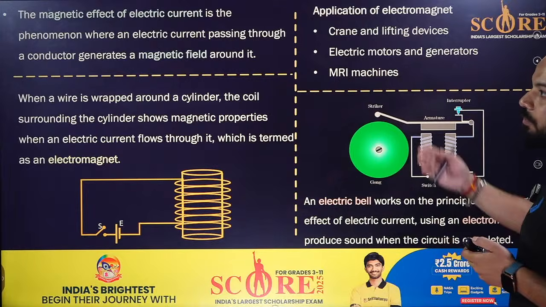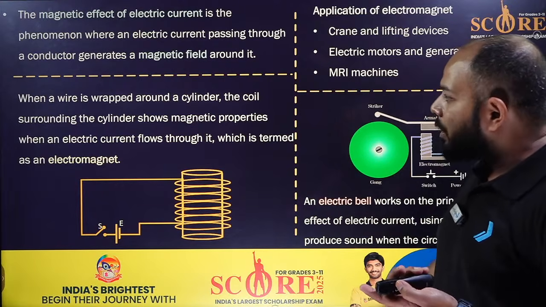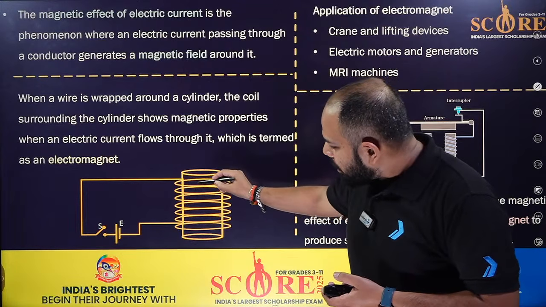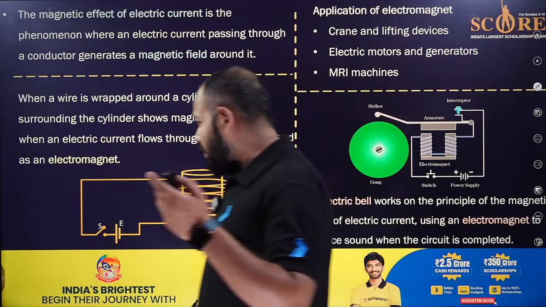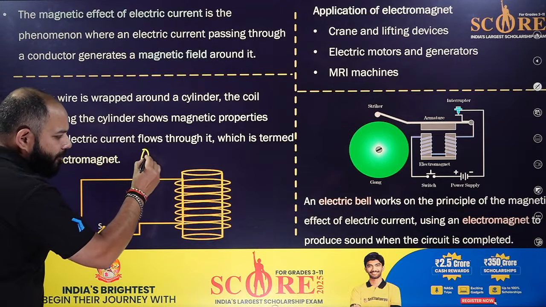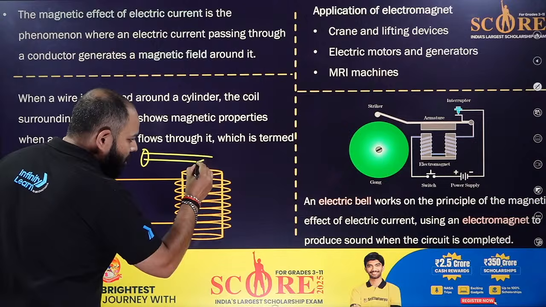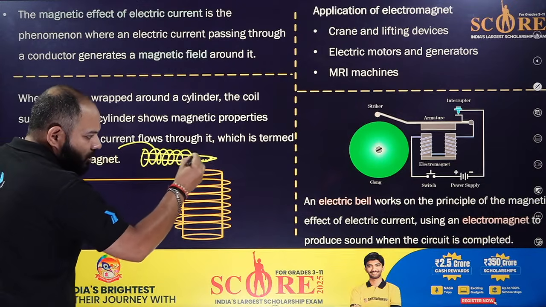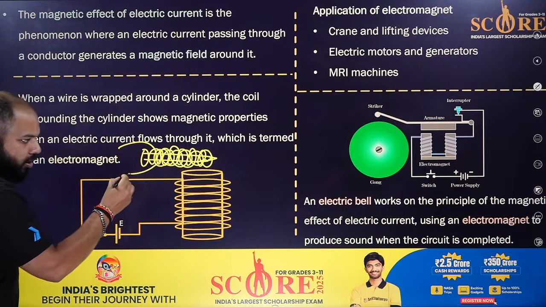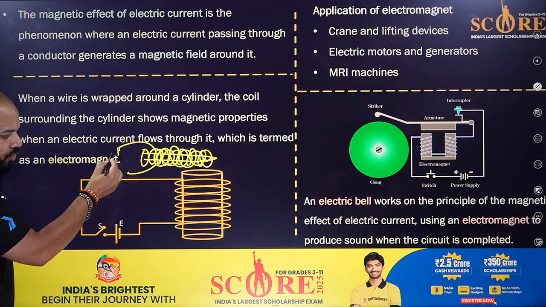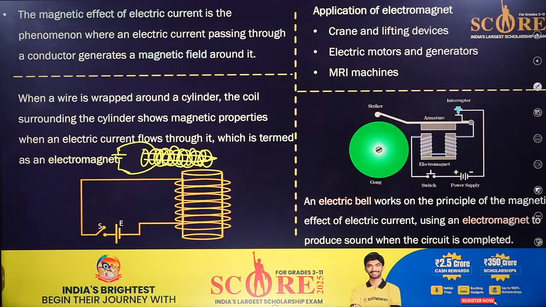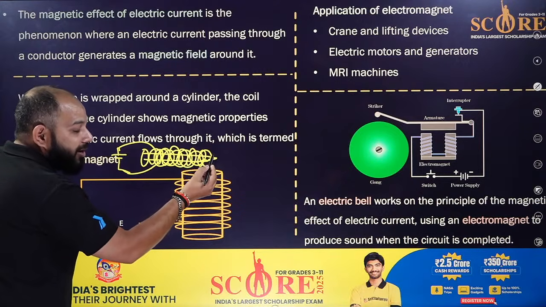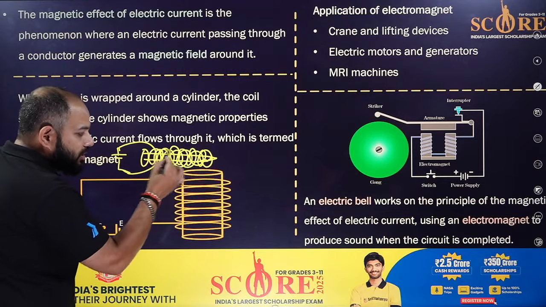Okay, then you have this one part also called the magnetic effect, which I told you, simple. Whenever current passes through a wire, like this one I have taken, you can make an electromagnet at your home too. Let's show the same thing. Take an iron nail, take the copper wire and start winding it over the nail, and then bring it back. You will get two wires connected to some switch or battery, directly from a cell or battery only. Don't connect it directly to the AC supply, okay? Otherwise there will be a blast. So now this will become magnetized. When you just turn it on, what will happen?